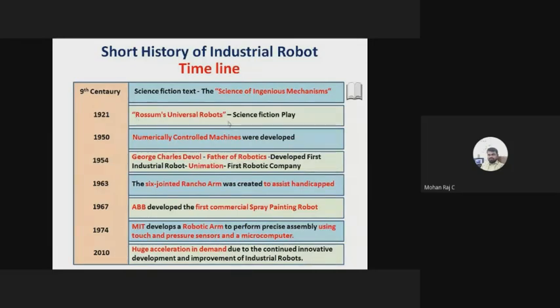So at that time, 1950, numerically controlled machines were developed based on logic gates. And after that, in 1954, there was a demand for automation, right? There was a demand for automation. So Charles Devol, often called the father of robotics, developed the first industrial robotic arm.